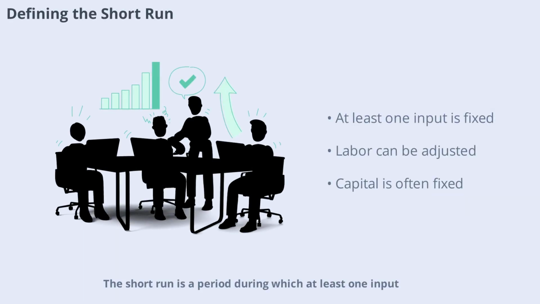Short run is a period during which at least one input, like capital or factory size, is fixed. Businesses can adjust some resources, such as labor or raw materials, but can't easily change others. For example, a bakery can hire more workers or buy more flour, but it can't instantly expand its kitchen. This limitation shapes how firms respond to changes in demand or costs in the short run.